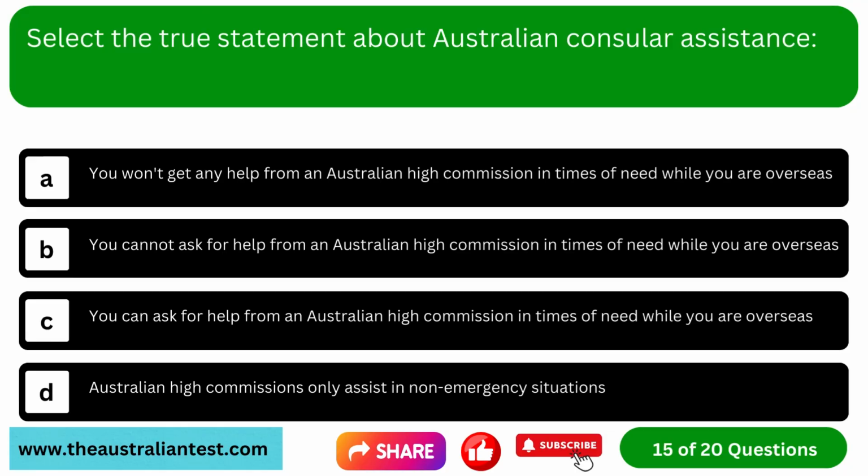Question 15. Select the true statement about Australian consular assistance. Option A, you won't get any help from an Australian High Commission in times of need while you are overseas. Option B, you cannot ask for help from an Australian High Commission in times of need while you are overseas. Option C, you can ask for help from an Australian High Commission in times of need while you are overseas. Option D, Australian High Commissions only assist in non-emergency situations.